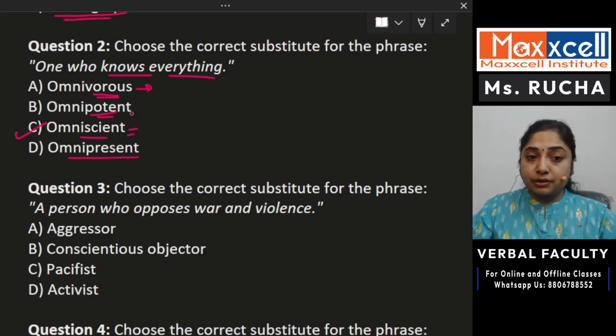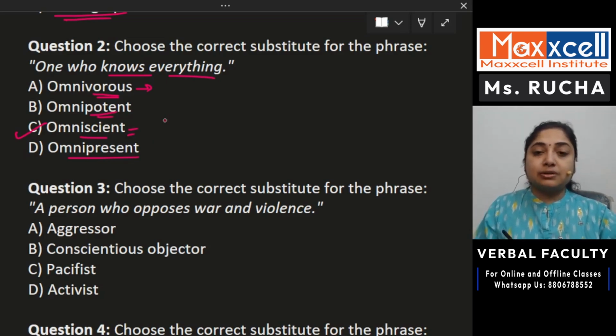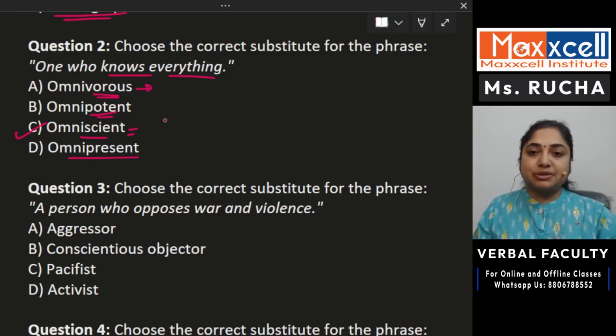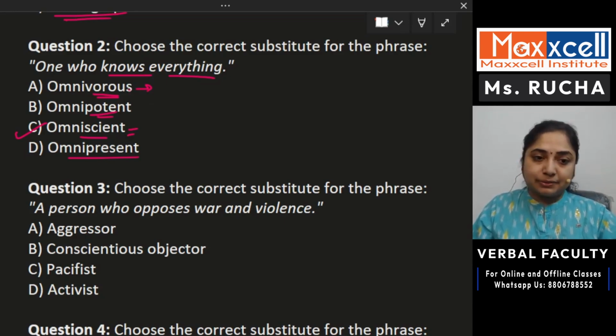So you know the meanings of other words here, and we know the answer, which is omniscient. Now, if you note down the meanings of other words too, it will be easier for you to revise it, and you will always remember it because we are discussing it here, right? I'll repeat it once again. Omnivorous means animals who eat both plants as well as other animals. Omnipotent means somebody who is all powerful. Okay. Omniscient means somebody who knows everything, and omnipresent means somebody who is present everywhere. All right.